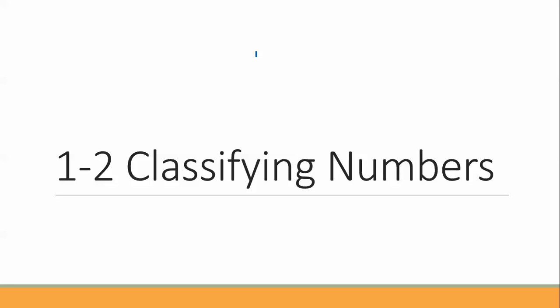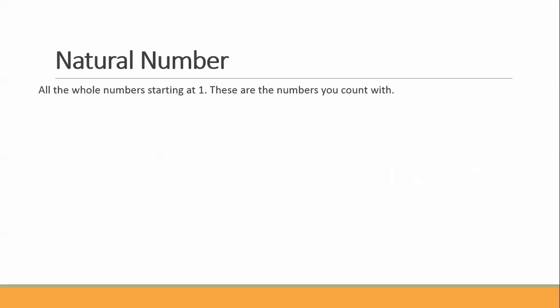Today we're going to talk about classifying numbers, the types of numbers that we use on a daily basis. Natural numbers are the counting numbers that we're used to when we first start counting. It's all the whole numbers starting at 1. For example, 1, 2, 3, and so on. They go on forever.